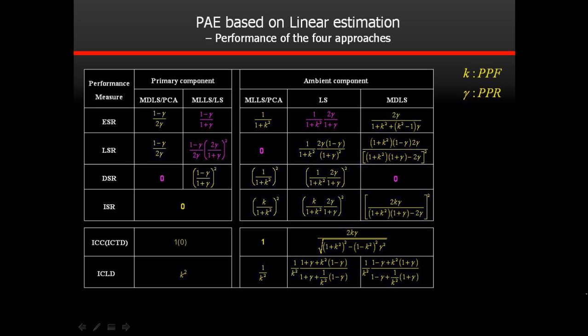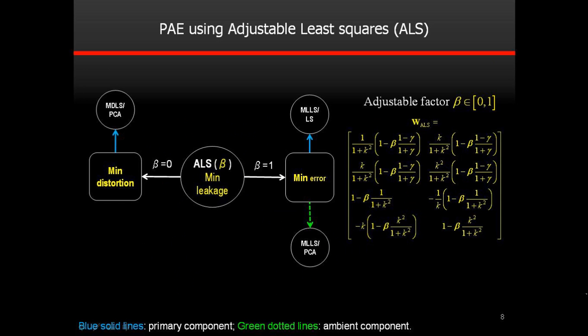After that, the performance of these PAE approaches is evaluated in terms of the two groups of measures. Results show that the performance of these approaches is consistent with their objectives. Since none of these approaches has dominant performance for all the measures, a trade-off approach, adjustable least squares, is proposed. By adjusting the value of beta, adjustable least squares can achieve the minimal distortion and minimal error accordingly.